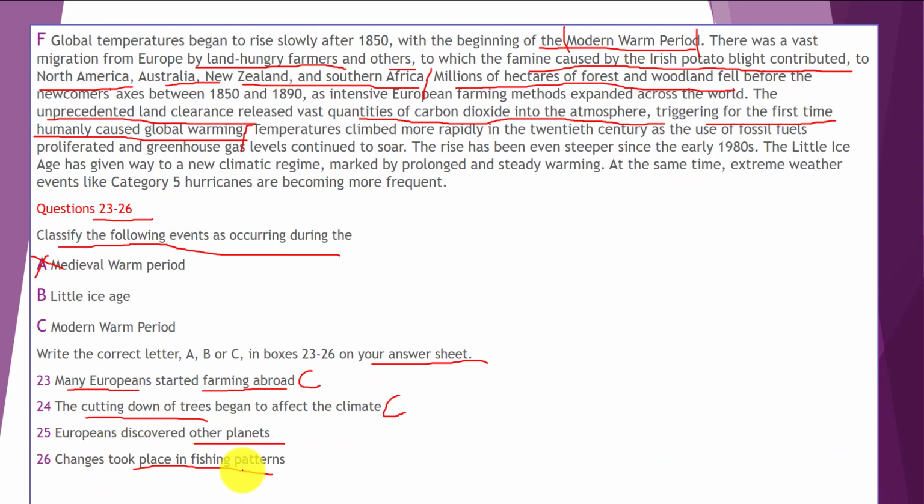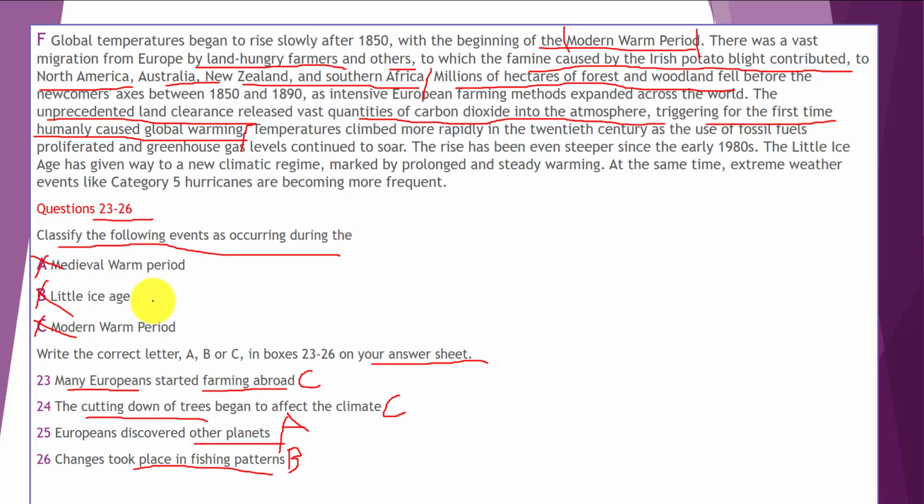Changes took place in fishing pattern. This is about little ice age. And as a result, Europeans discovered other planets. Our answer would be A. I eliminated this option wrongly. I should have eliminated option C, modern warm period. These are a little bit close to each other, and you might confuse just like me. Be careful about them. Okay, but I'm gonna check question 25. The European discovered other planets and medieval warm period.